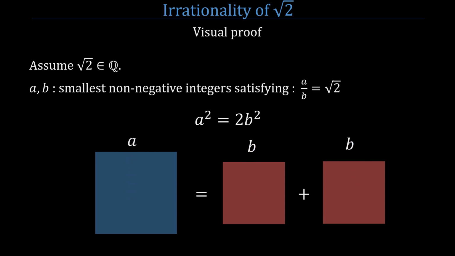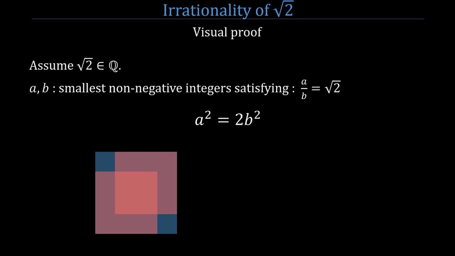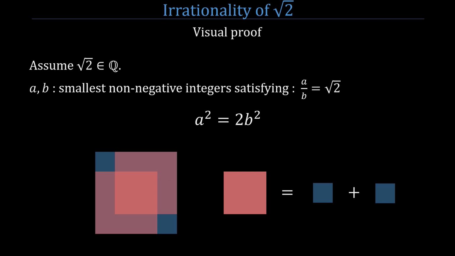Now we will move the two red squares inside the blue one. And we notice that there is an area that has been covered twice. Also, there are two surfaces that have not been covered. Because we know that the area of the blue square is the sum of the areas of the red squares, we can say that the area that has been covered twice is the sum of the two uncovered areas. If we do the math, we find that the little blue square has sides a minus b, and the inner square has sides 2b minus a. I recommend you hit pause and check it out for yourself.